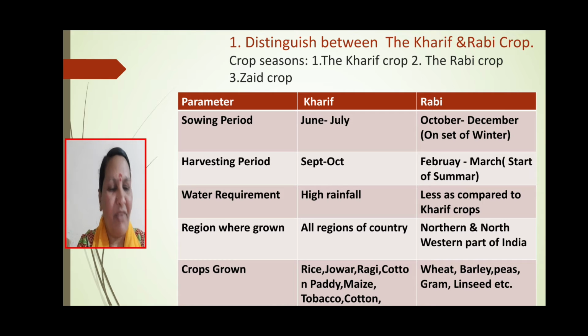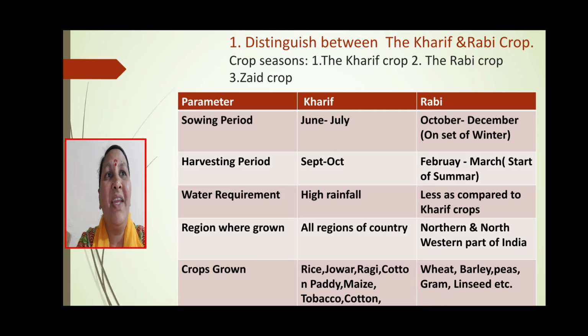Cropping patterns of India refers to the proportion of area under different crops at a given time.